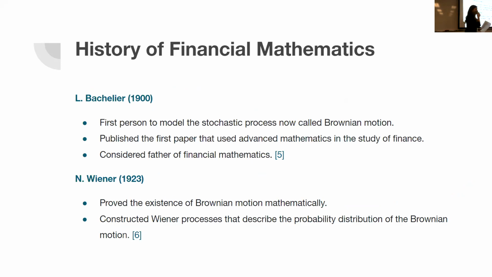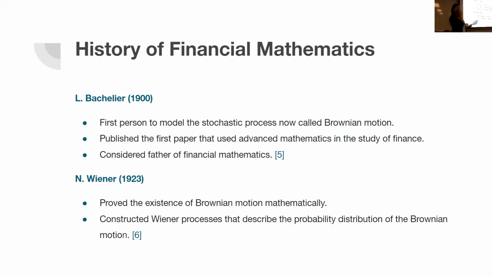So now that we know a little bit about financial mathematics, I'm going to go over some of its history and development. First of all, it all began with Louis Bachelier. He was a French mathematician, and he was the first person to model the stochastic process that we now know as Brownian motion. Simply put, it models the fluctuations of an asset's price. He was also the first person to publish a paper that used advanced mathematics in the study of finance, and that was actually his doctoral thesis. For these reasons, he's now considered the father of financial mathematics.